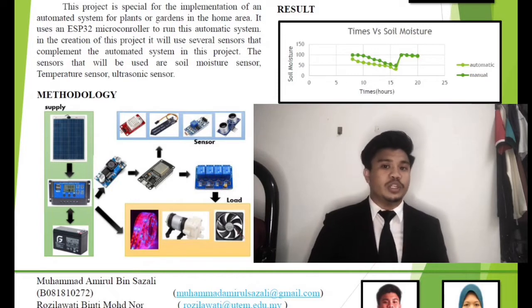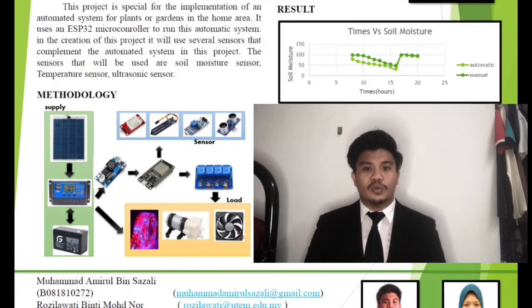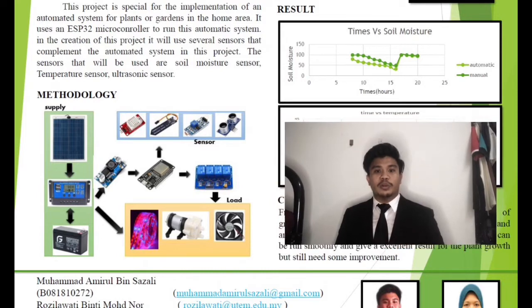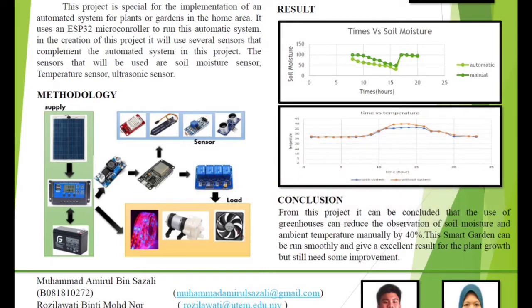For the load, we use 3 different loads to control the system. First one is the water pump to water the plant, the fan to control the temperature in the greenhouse, and the LED grow light to replace the sun at night to help the plant grow faster.